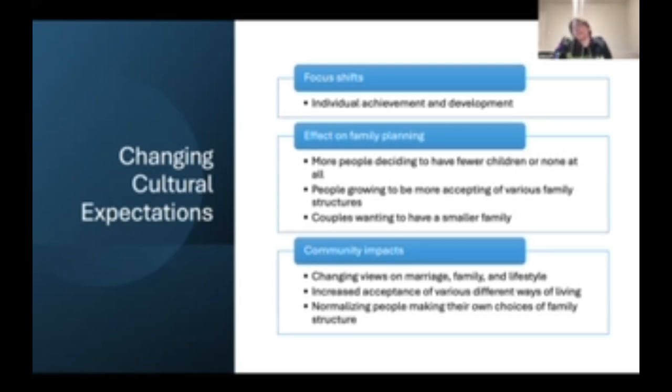And then finally, some community impacts that changing cultural expectations have are that people now have different views on marriage, family, and lifestyle, there is increasing acceptance of various different ways of living, and people are normalizing making their own choices of family structure.